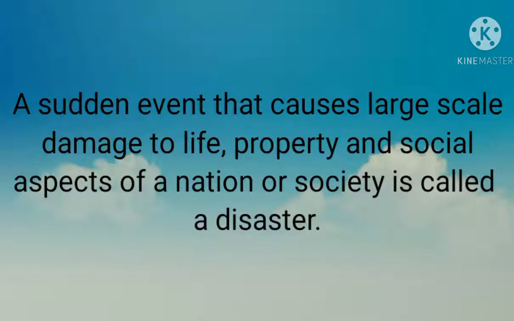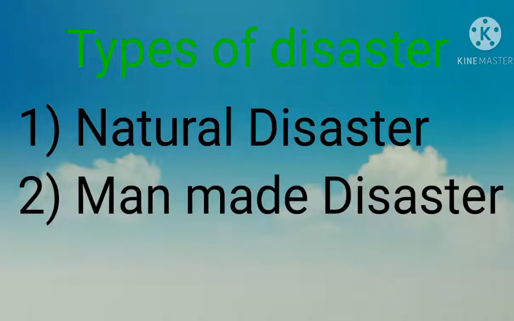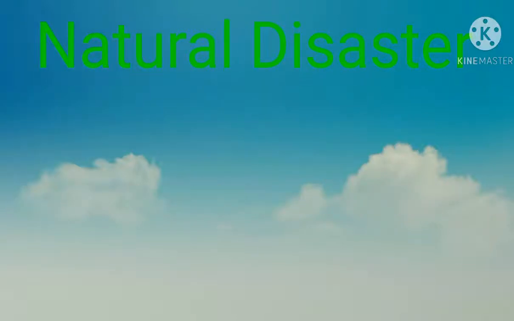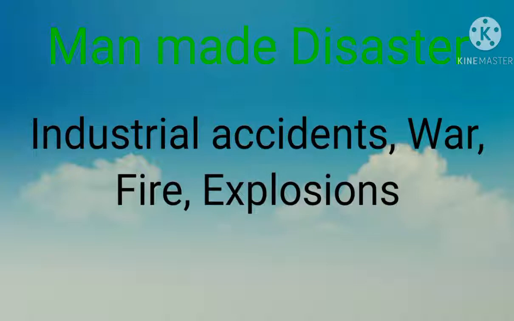Now we also know that there are two types of disaster. The first type is natural disaster and the second is man-made disaster. Natural disasters are earthquake, flood, drought, cloudburst, avalanche, forest fire. These are examples of natural disasters. And man-made disasters are industrial accidents, war, explosions, fire. These disasters are caused by humans. That's why they are man-made disasters.